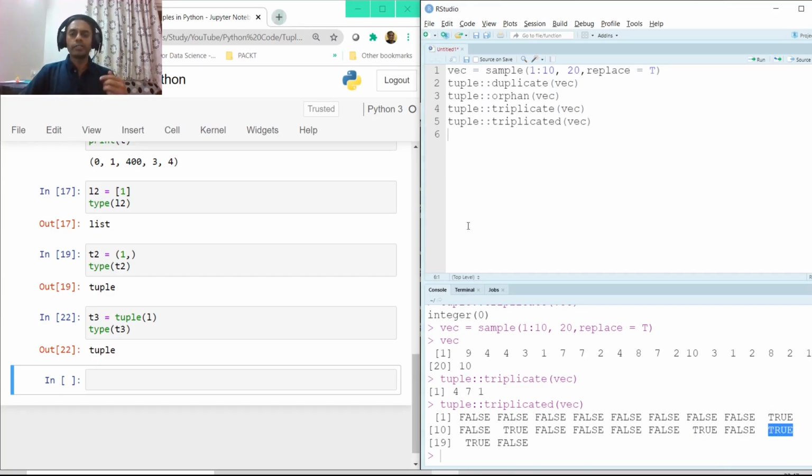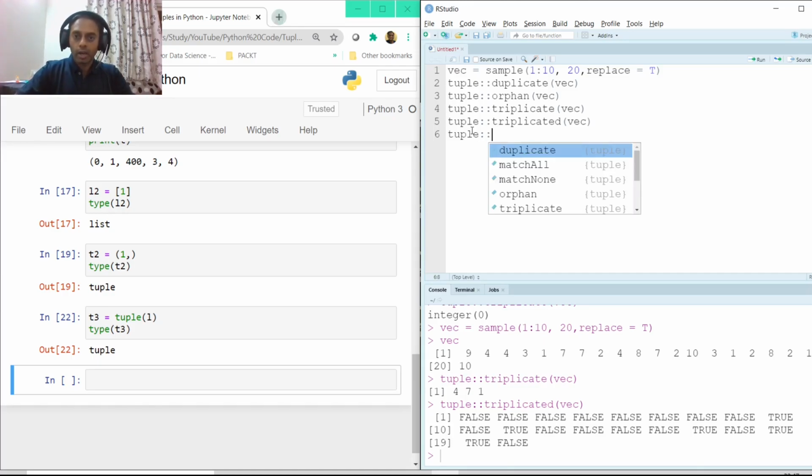So we can use these functions in tuple if we are interested to find out which number is getting duplicated or triplicated in a particular list or column, or just getting repeated more than a certain number of times. We can use this particular library in R.